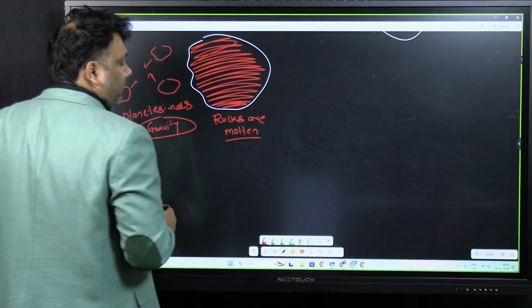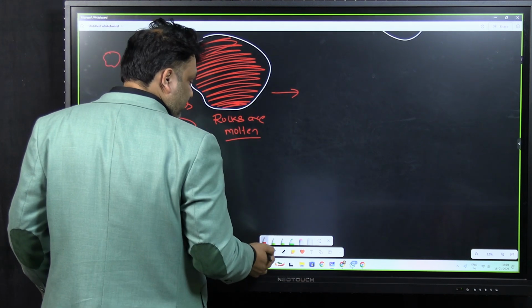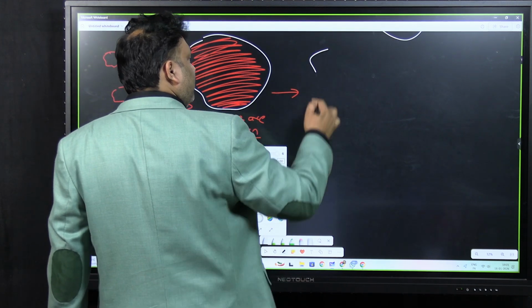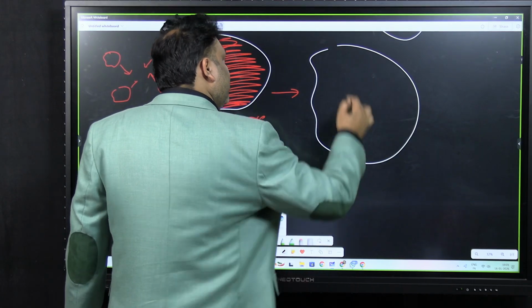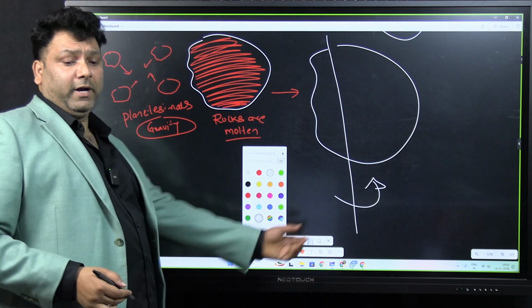Rocks are molten here. And then this has achieved rotation, because all the collisions will not be head on.